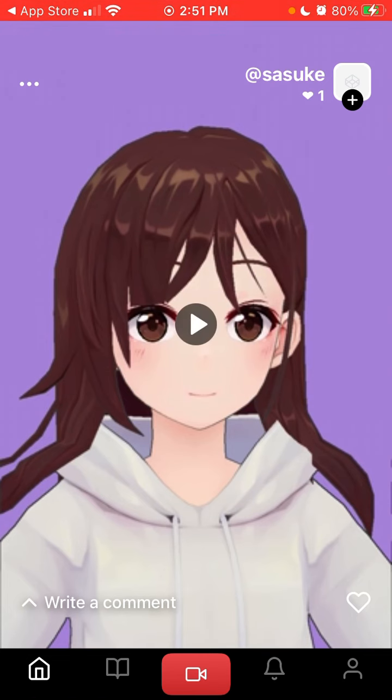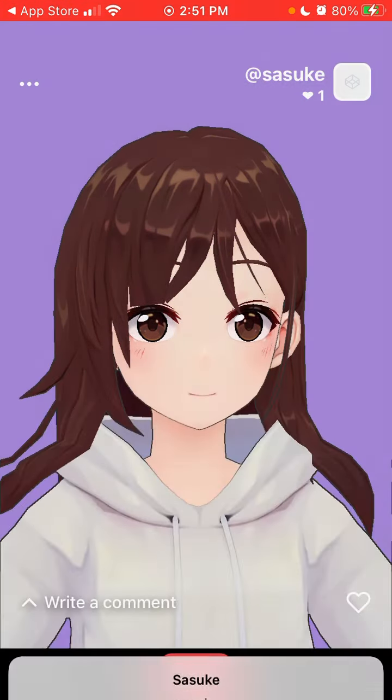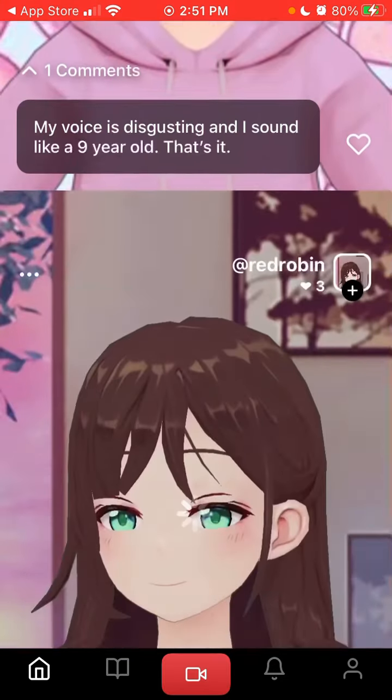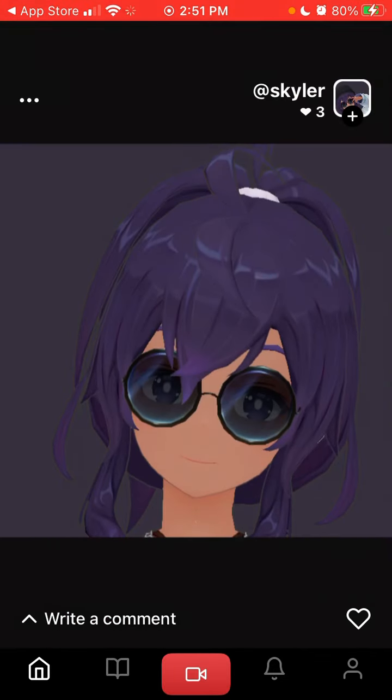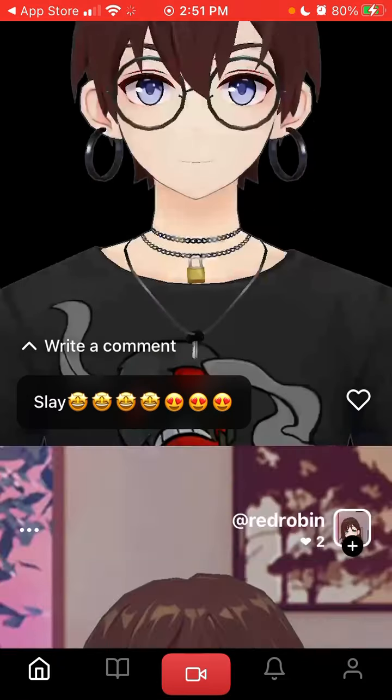I'm just trying to figure out, can I go to someone else's account? Or how? I can only follow, unfollow, report, block, and then I'll just see more content from that creator. Yeah, so that's the app.